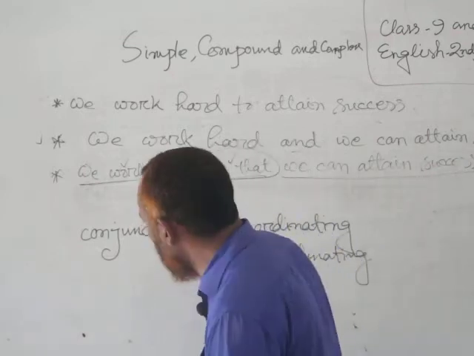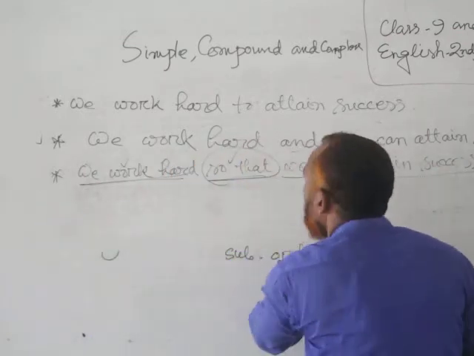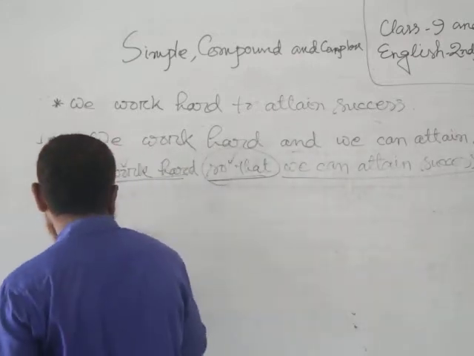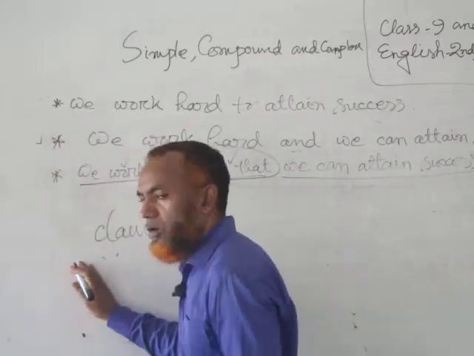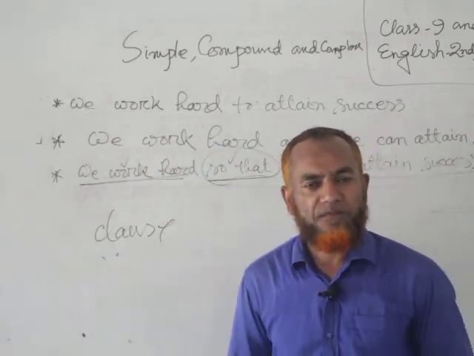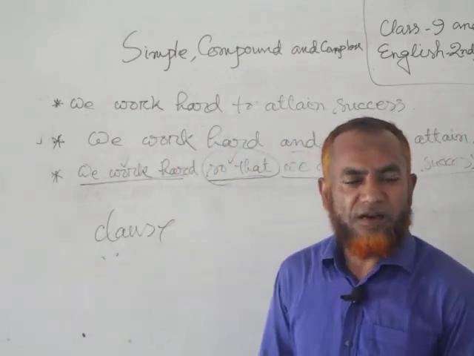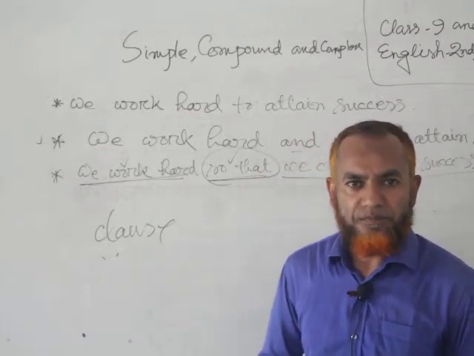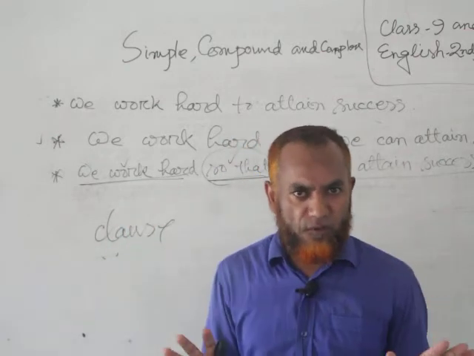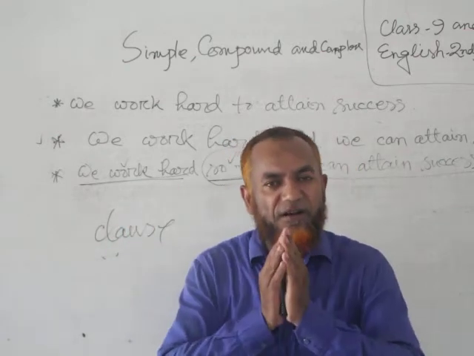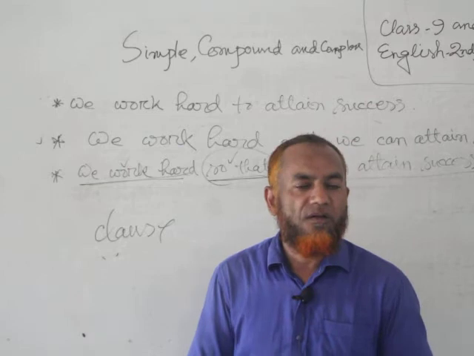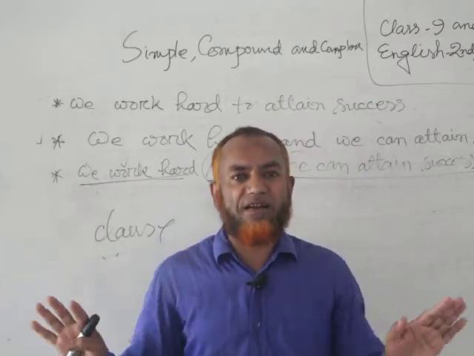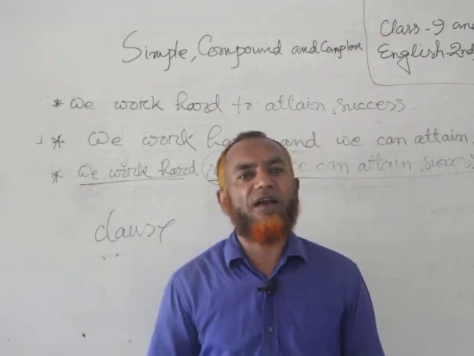Then we have to discuss clause. What is a clause? A clause is a group of words. It has one subject, one finite verb. There are mainly two types of clauses: dependent and independent. Dependent clause: the clause which cannot complete a sentence meaningfully is called a dependent clause.